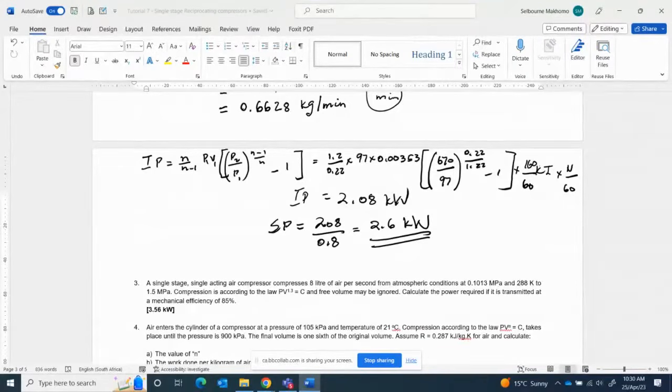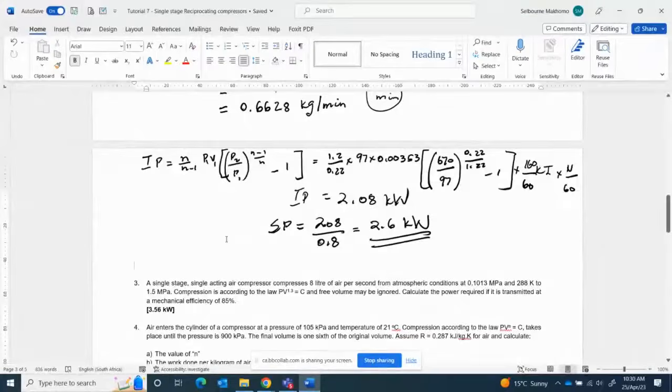So the first two questions we have been dealing with theoretical stuff, and theoretical stuff in the sense that we are dealing with compressors without a clearance. So in practice, there's no such thing. So now we have to have a look at the real compressor, the one that has clearance, the one that is a typical exam question.